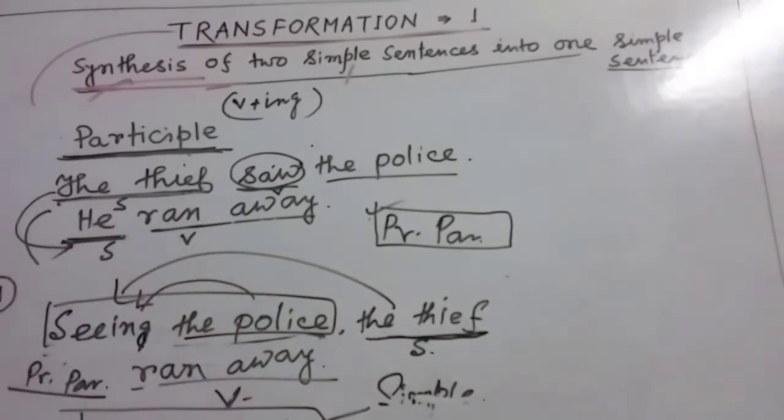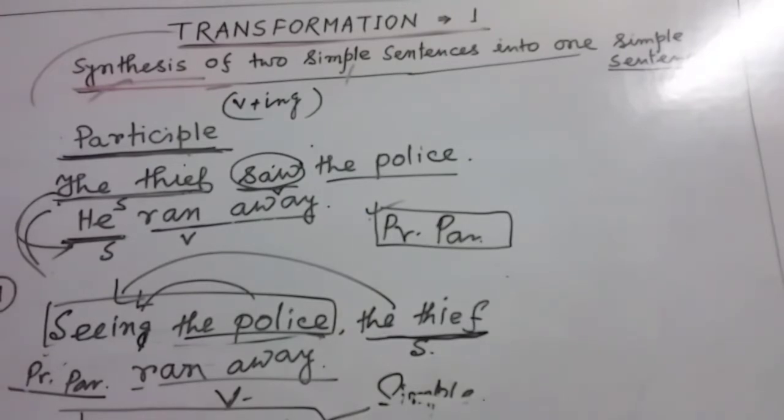If we write down the thief saw the police, then it will be meaningful. So friends, it's not dangling, because the thief is the subject. If we write down the thief here, the meaning will be the same, just like the given two simple sentences. That means we have not changed the meaning of the sentence, but we have changed the structure, and it is the way by which you can use the participle for making a simple sentence. My dear friends, this is the present participle.